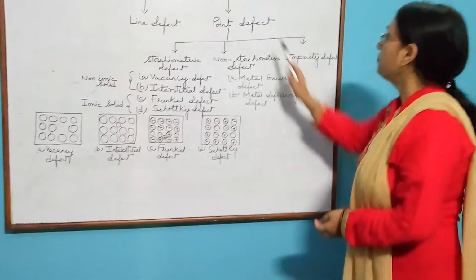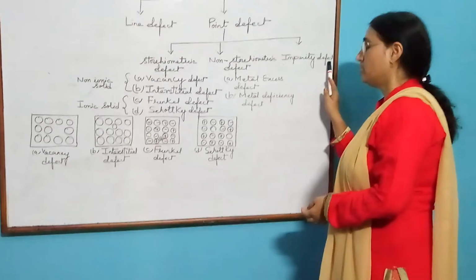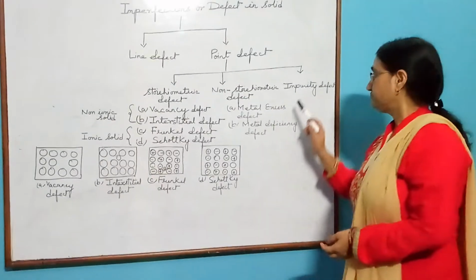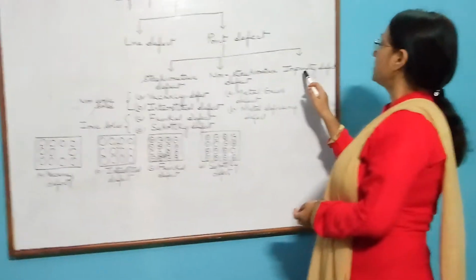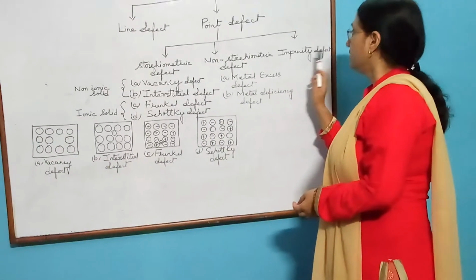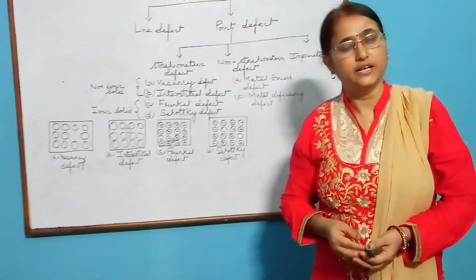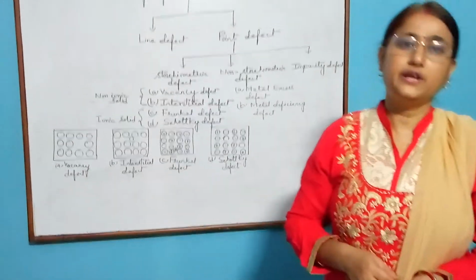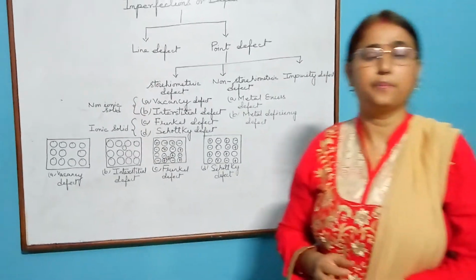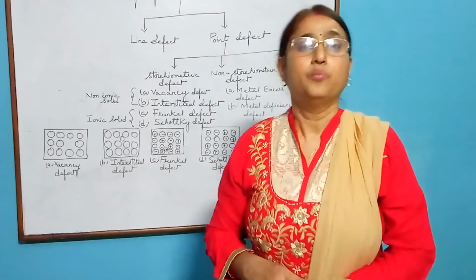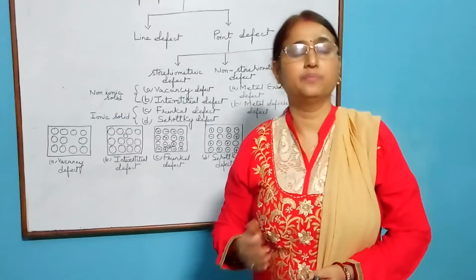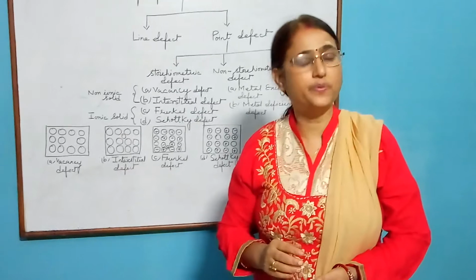The third point defect is impurity defect. In this type of point defect, the defect arises due to the presence of an impurity in the lattice site or in the interstitial site. For example, suppose in molten sodium chloride some strontium chloride is also present.